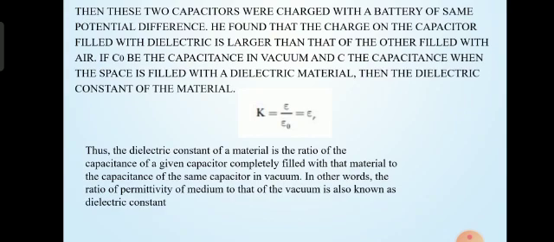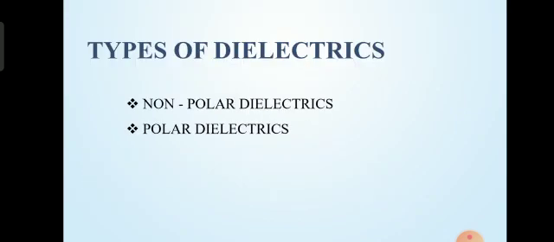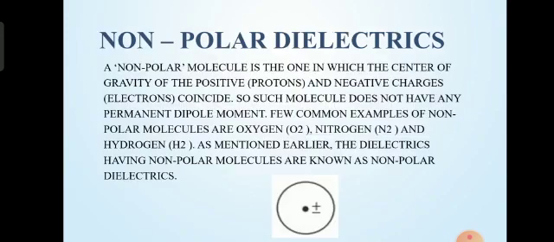Thus, the dielectric constant of a material is the ratio of the capacitance of a given capacitor completely filled with the material to the capacitance of the same capacitor in vacuum. In other words, the ratio of the permittivity of the medium to that of vacuum is also known as the dielectric constant. Now, types of dielectrics: non-polar dielectrics and polar dielectrics.